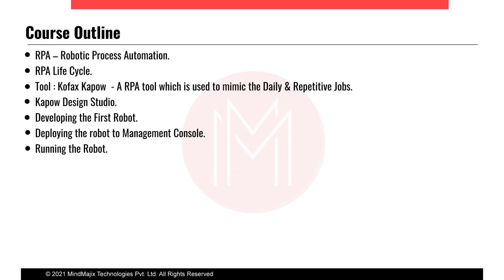There is also a group feature in the Design Studio, where we group a number of steps so that other developers can see the robot in a very compact manner, which is an optimized way. Other developers will understand that this group performs this type of action. That is easy to understand and user friendly. Not much technical background is required to understand this RPA, so it will be easy to go.